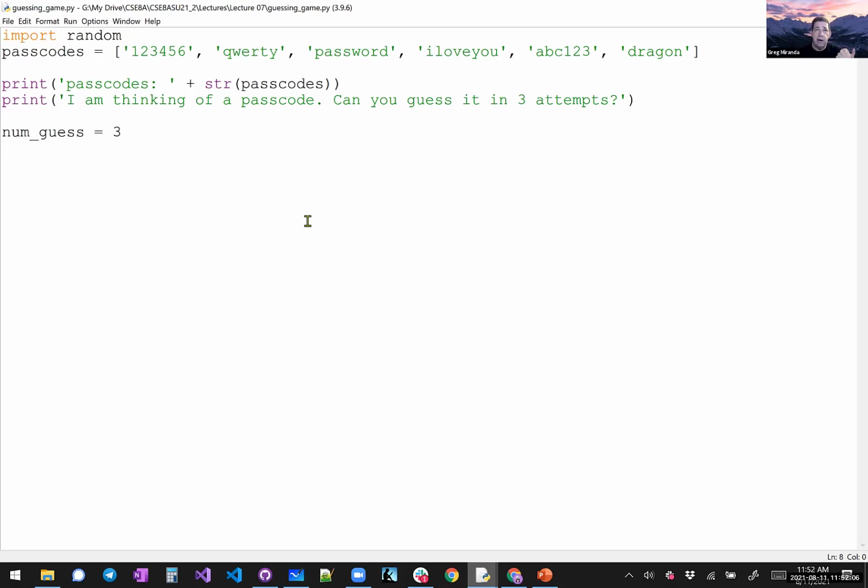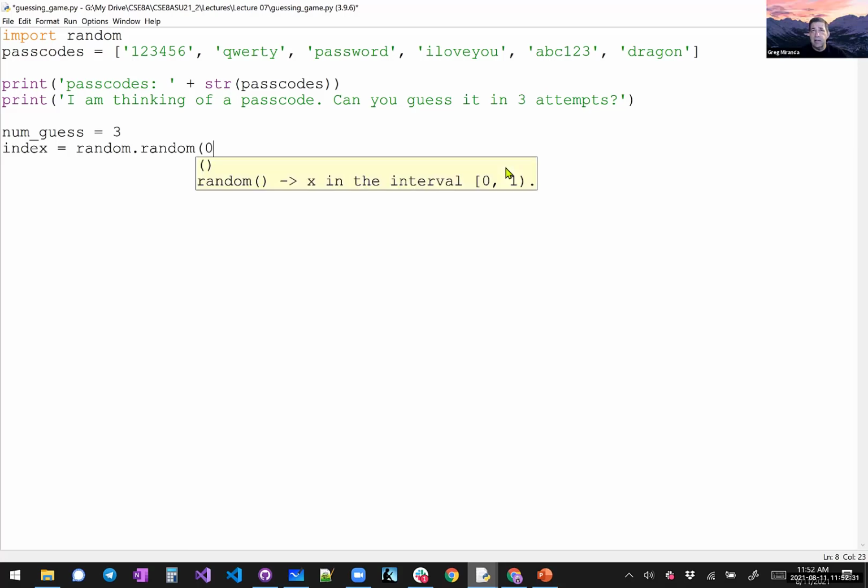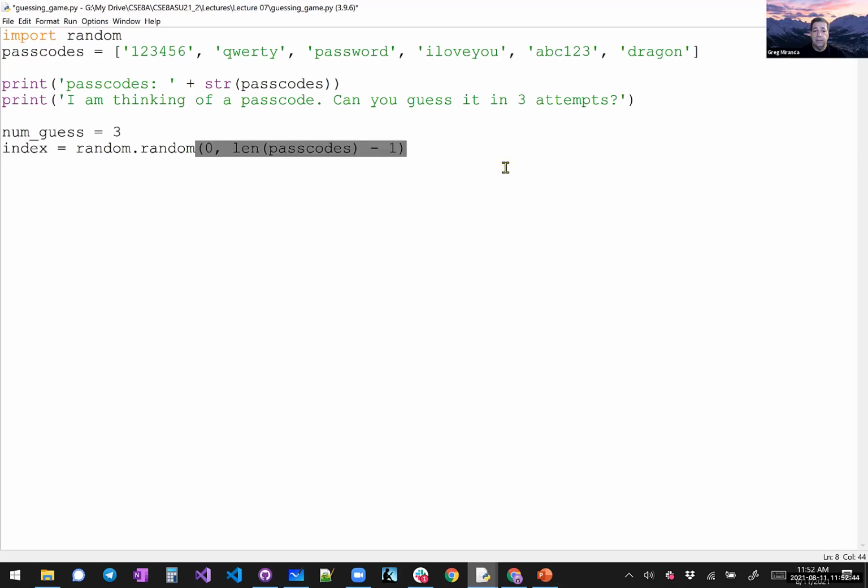So now we just have to generate a random number. Really we want one of these, but this is a list. It's not going to generate one of these. What it's going to generate is an integer. But that integer we can say is going to be an index into that list. Currently my list has 6 things. So I could put 5 right there and it'd be okay. But what if I want to change my list later? Well, we should get the length of the list and subtract 1.